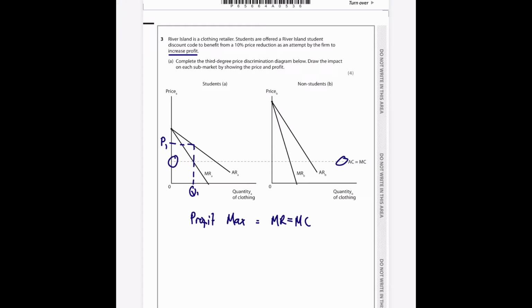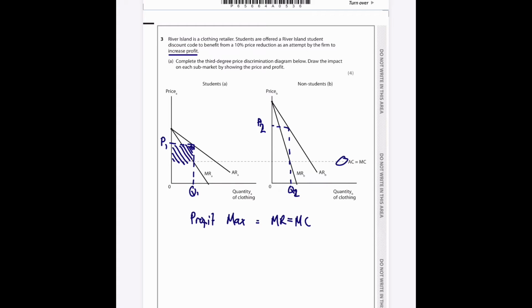And if we want to get rid of this as well, we can show that the profit that they make is this square that I'm going to draw here. Anything above the average cost or marginal cost and below the average revenue equilibrium point. We do the same thing for the non-students. You can see that they exploit them by charging a much higher price, and that makes sense because they're willing to pay a higher price than students. Students don't have a lot of money typically, and so are forced to pay this lower price that you can see here. Let me put that as P2 and Q2 so it's not confusing.